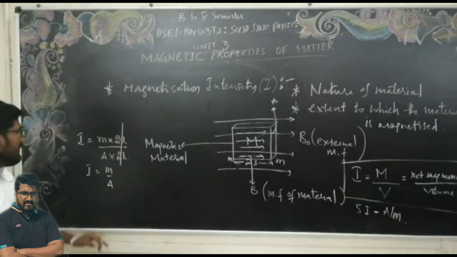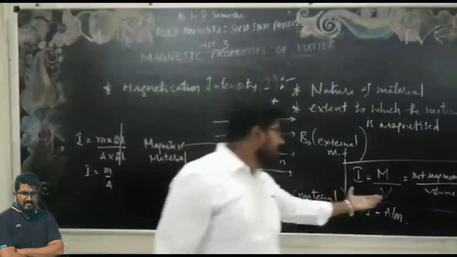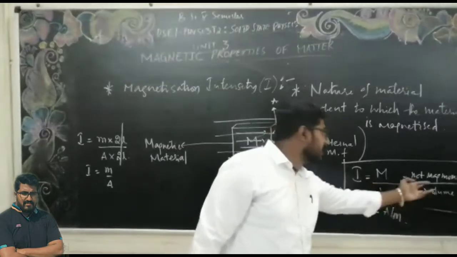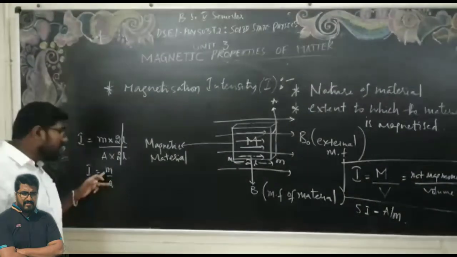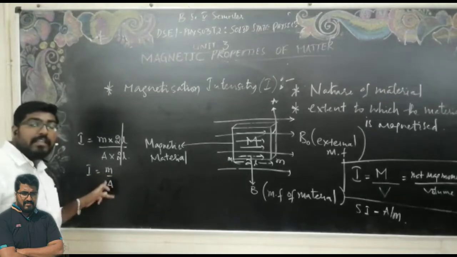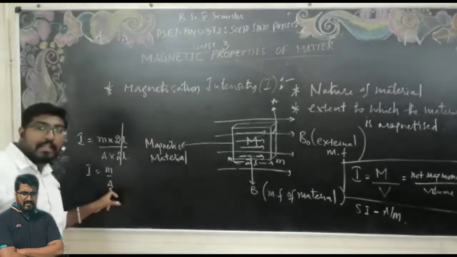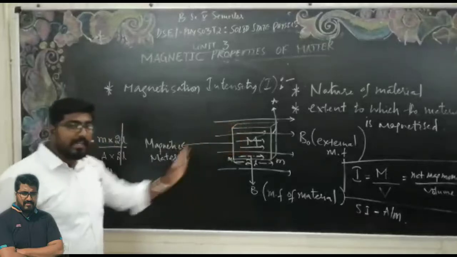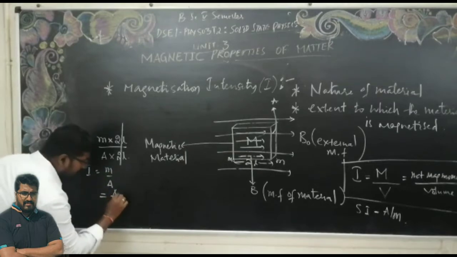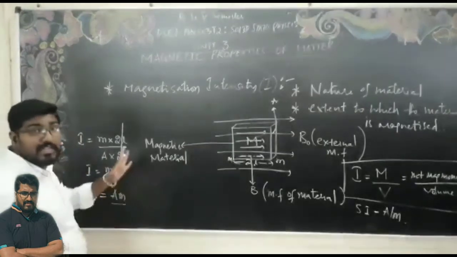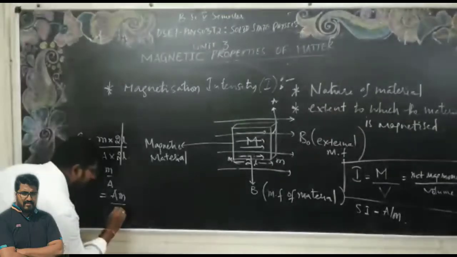Here the 2L terms cancel, and another definition arises. You can define the magnetization intensity either as the net magnetic moment per unit volume, or else as the pole strength per unit area of cross section of the material, A. The pole strength is represented in ampere meter, as in the last class, and the area is meter square.